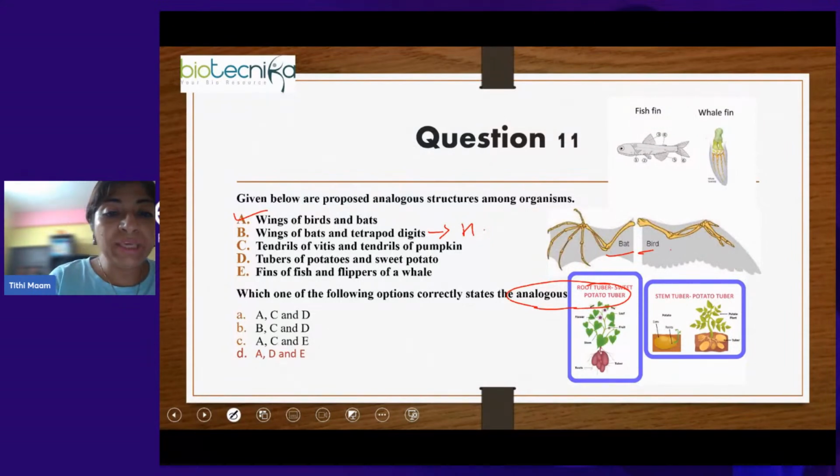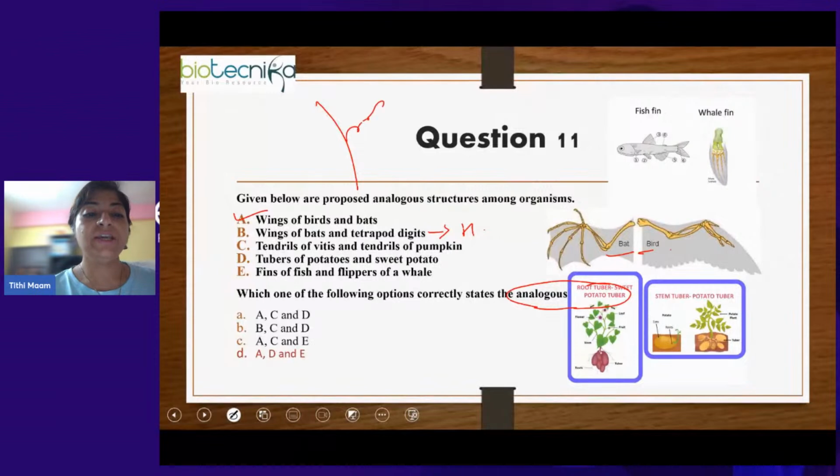Next, tendril of Vitis and tendril of pumpkin. You might have seen that from the stem, this kind of thing comes out, right? They are called tendrils. Now the tendril of Vitis, which is the grapevine, and the tendril of pumpkin both come out from the same portion of the stem.